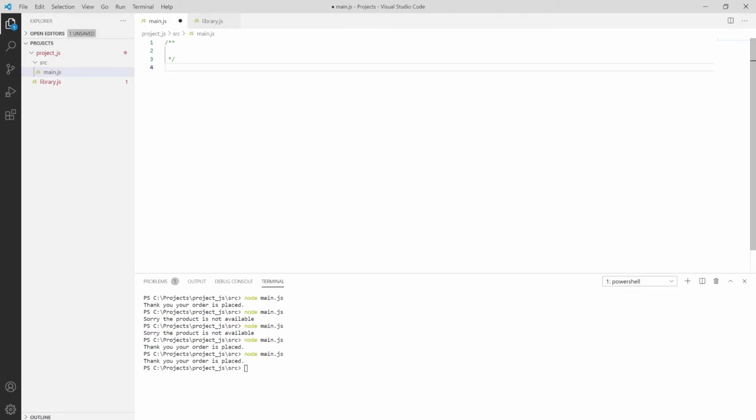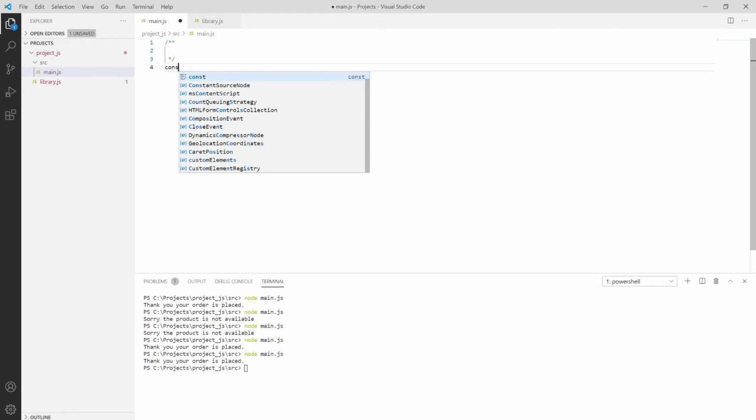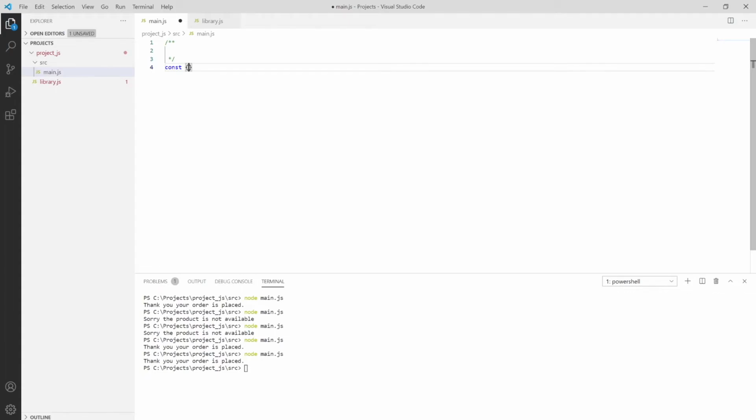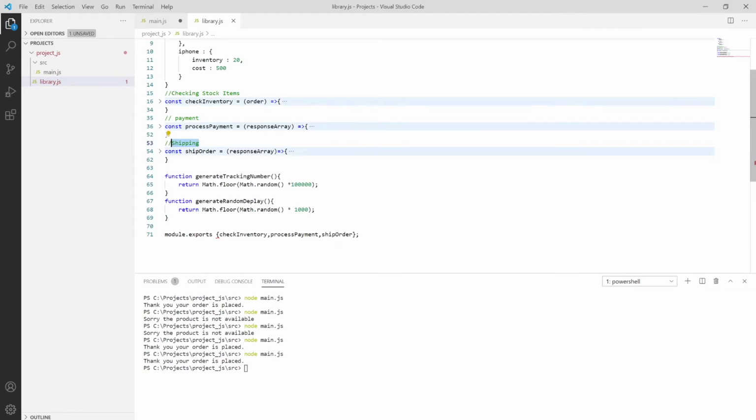So I'm putting it as a const, and then importing checkInventory and processPayment. Okay, let me copy this. Okay, now it's okay. Then yeah, save it.